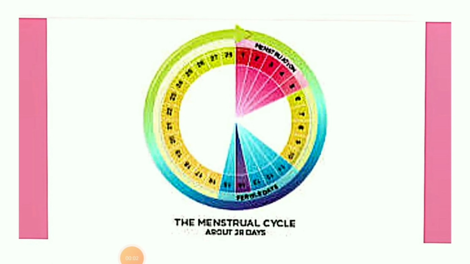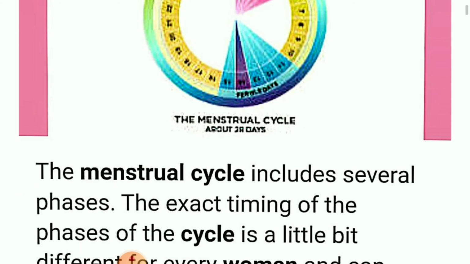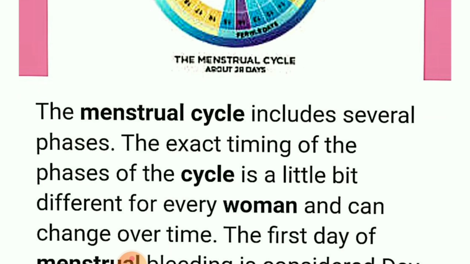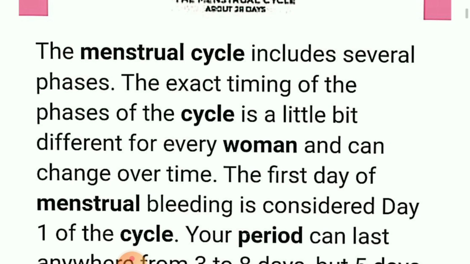Good morning, students. Today we are going to start another important topic of your curriculum, that is the menstruation cycle. As you people know, the menstruation cycle is the pre-reproductive phase of every girl. Okay, it is a preparative phase for the reproduction process. It includes several phases. Basically, 4 phases are there, and the timing quite differs and it may change.